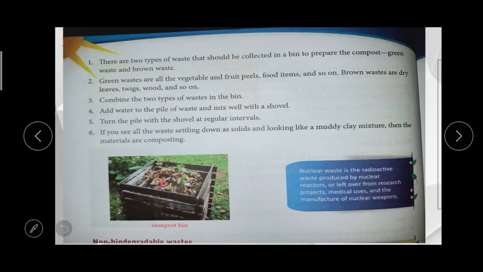First of all, we should put all the waste in a bin. After that, add some water and mix it with a shovel. A shovel is a type of tool for mixing that. Mix it with a shovel. After that, turn the pile.